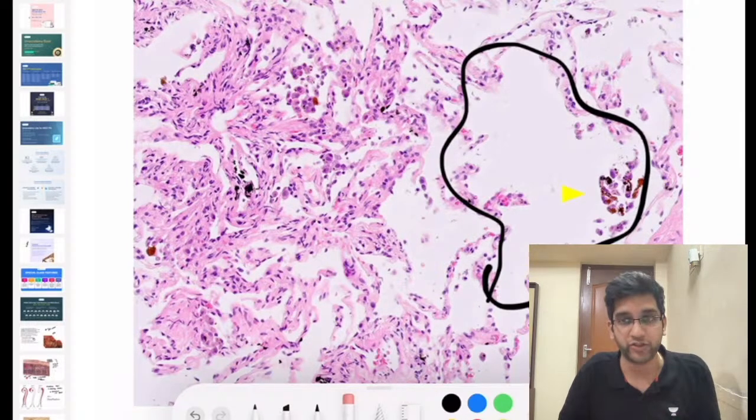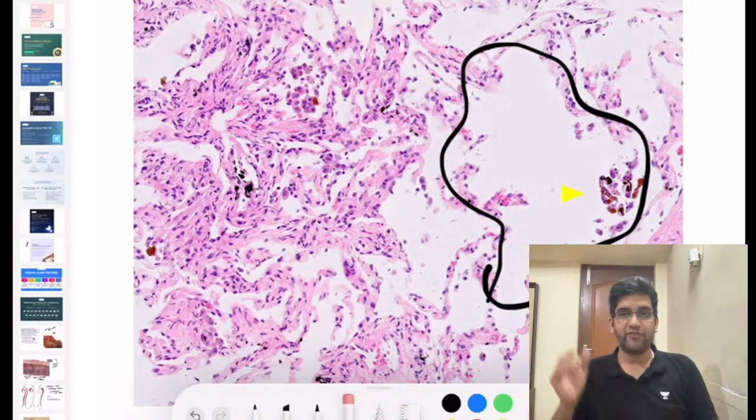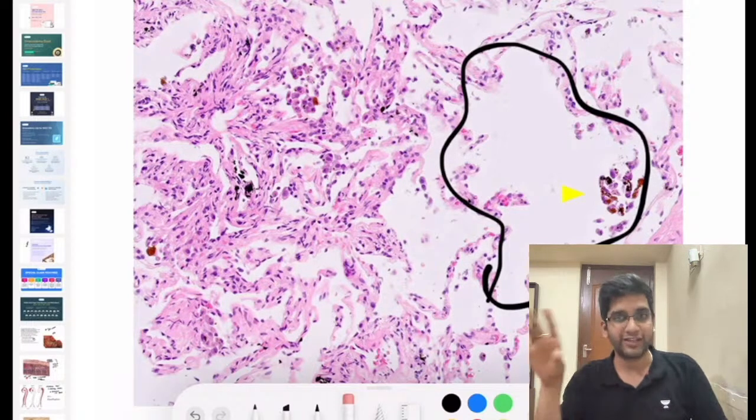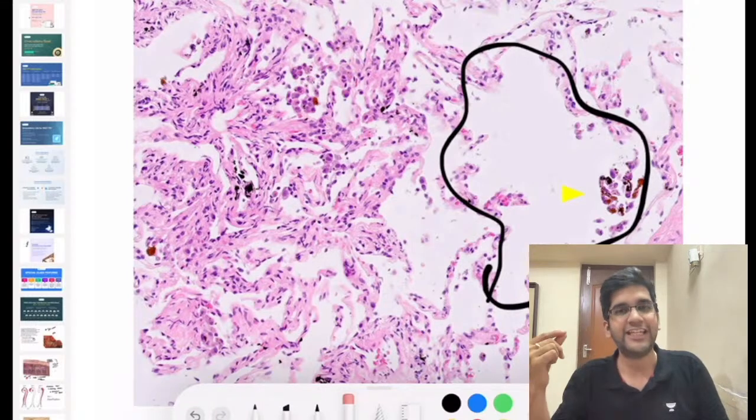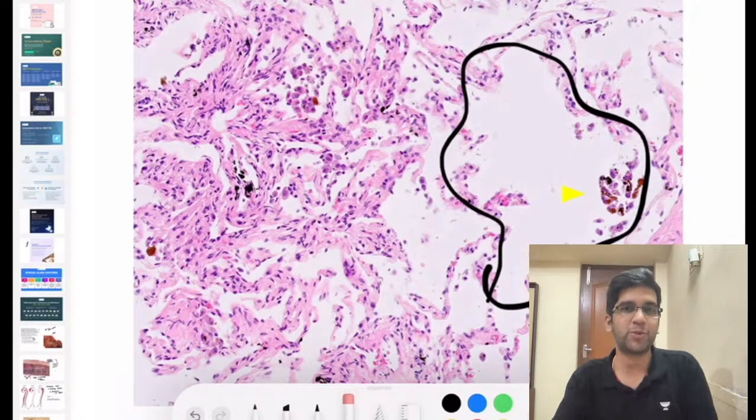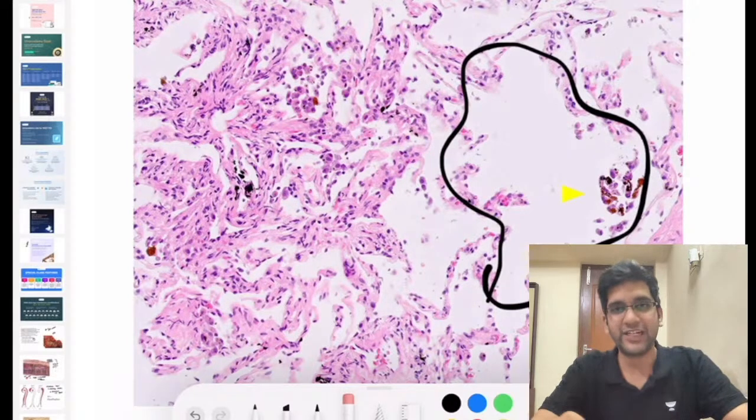There are multiple etiologies. Why I told you this is, when you have a biopsy done for the lung, in a normal scenario, do you think your cardiologist or pulmonologist will take a biopsy for heart failure? They don't, right?